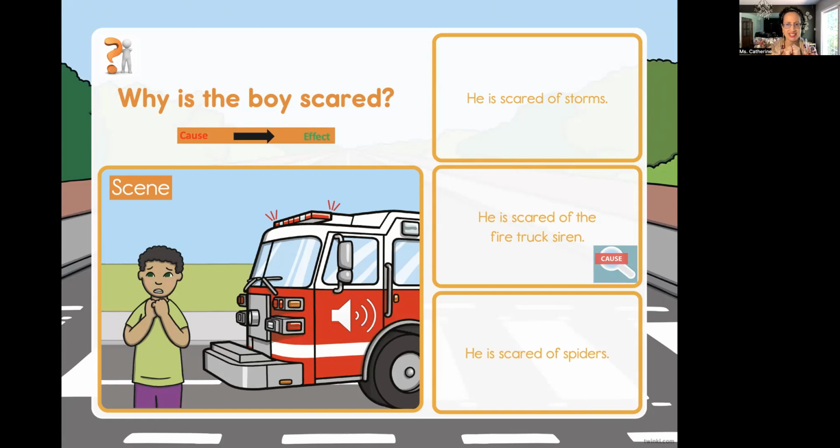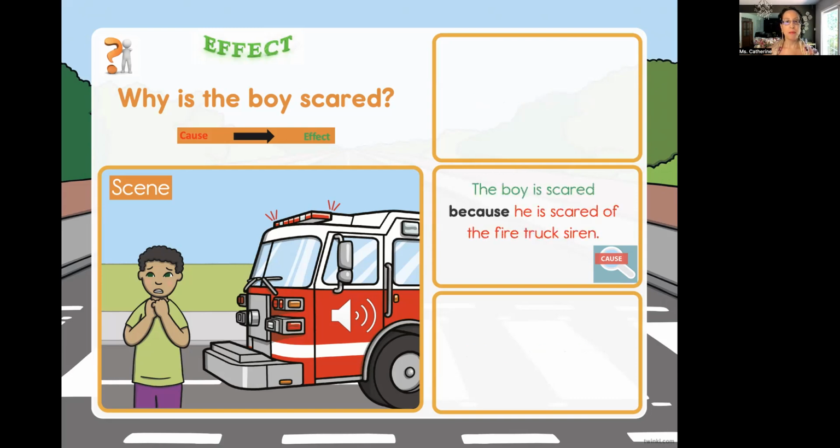Very scared of the siren. It's so loud, right? He's scared. He got frightened. All right. So what would the effect be? The boy is scared. So how would we answer this question? Using the word because. Think. The boy is scared because he is scared of the fire truck siren.